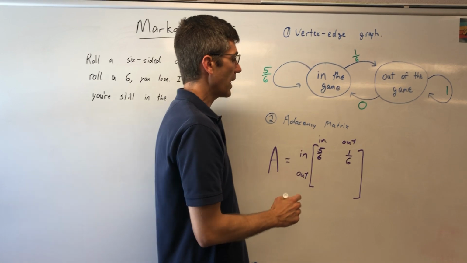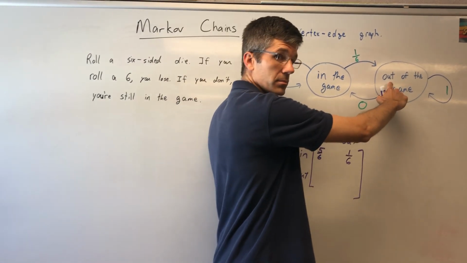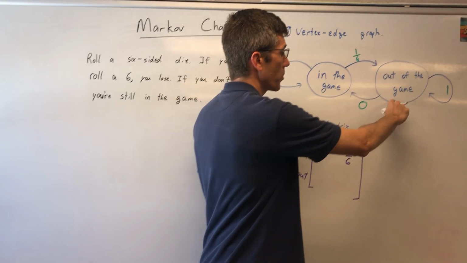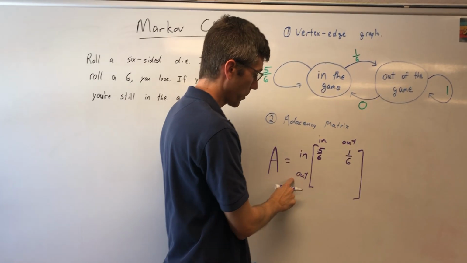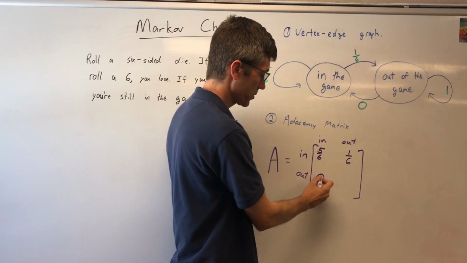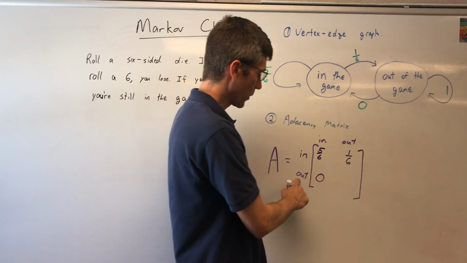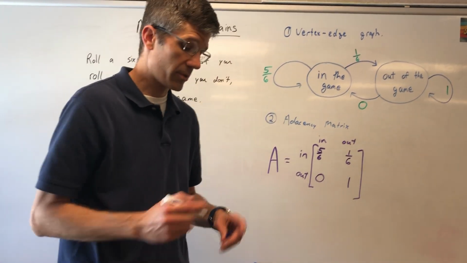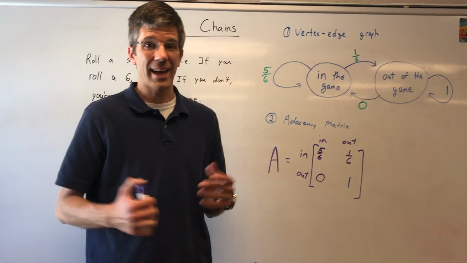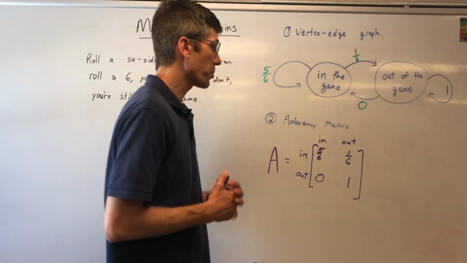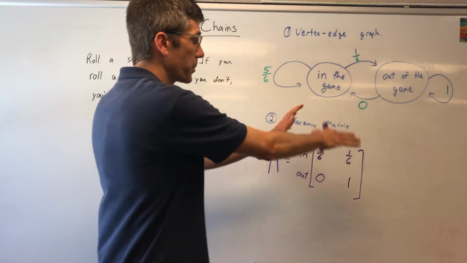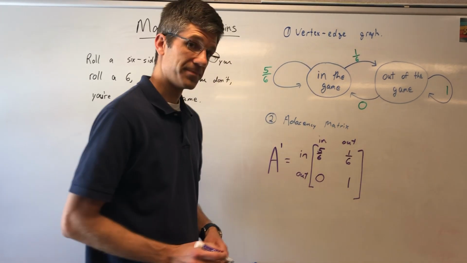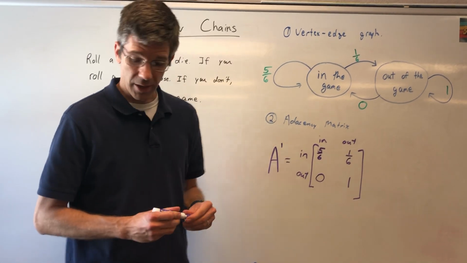If I start out of the game, if everybody else is still playing, I'm out, there's a 0% chance I come back in. So going from out to in is 0. Start here, end here. Going from out to out is a 1. Okay, there's our adjacency matrix. What does it mean? Well, it didn't ask what it meant, but here's what it means. This is the probability of you being in any particular place at the end of, watch this, 1 turn. Cool.